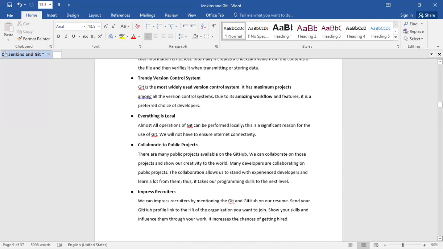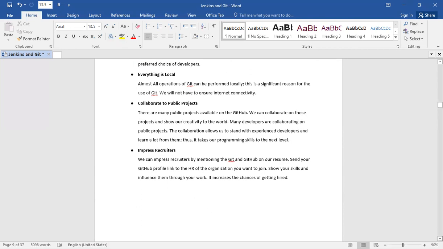Next, trending version control system. Git is the most widely used version control system. It has the maximum number of projects among all the version control systems due to its amazing workflow and features. It is a preferred choice of developers. Everything is local. Almost all operations of Git can be performed locally. This is a significant reason for the users of Git. We will not have to ensure internet connectivity.